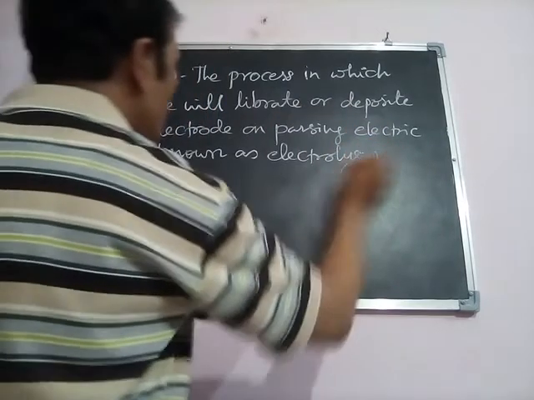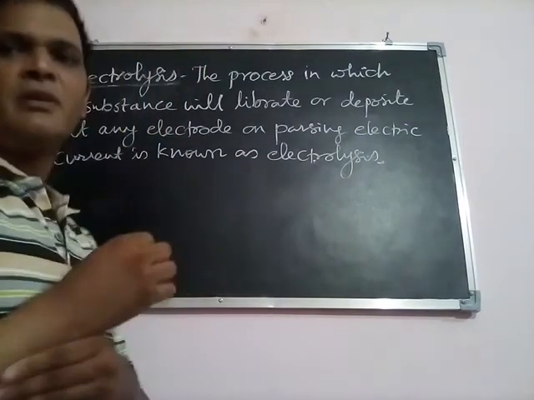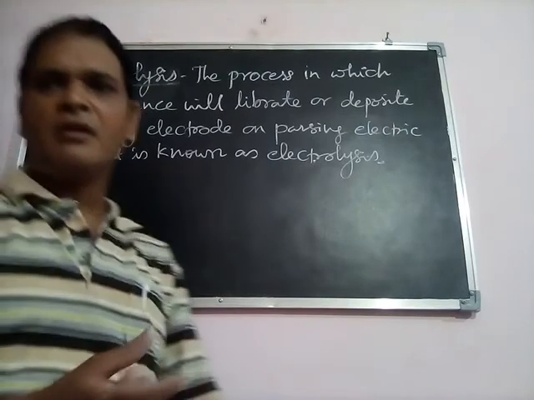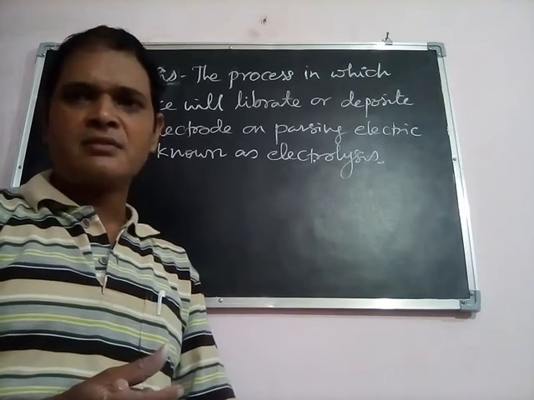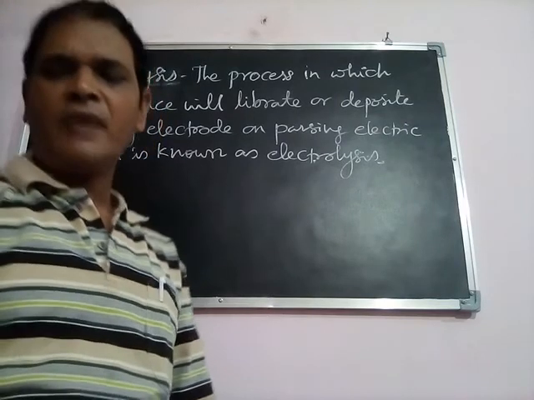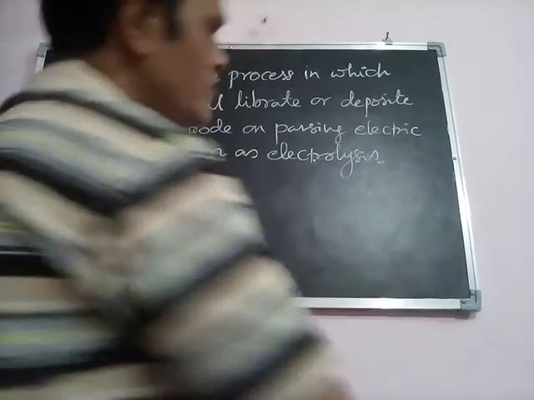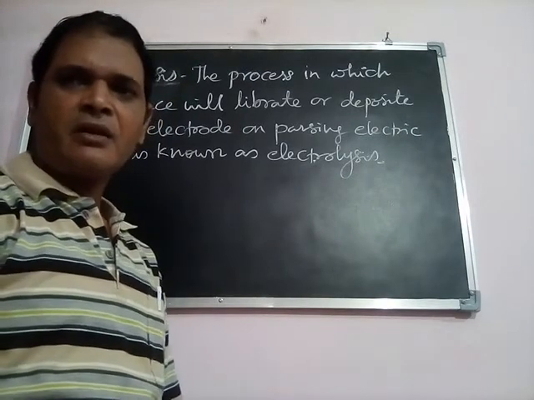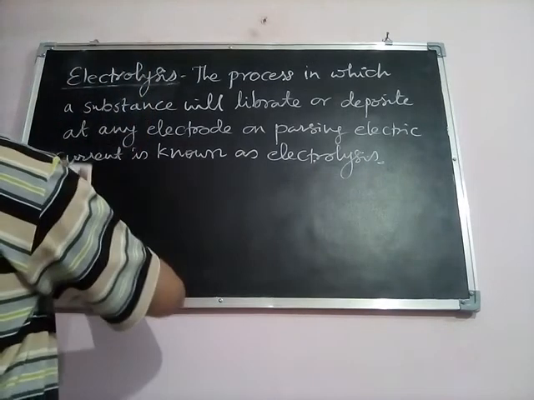Now we will see that the process of electrolysis was first studied by Michael Faraday, and under this process he gave some laws. These laws are known as Faraday's laws of electrolysis. By the process of electrolysis, we can get different types of metals extracted from their compounds or salts. So we will now see about Faraday's laws of electrolysis.